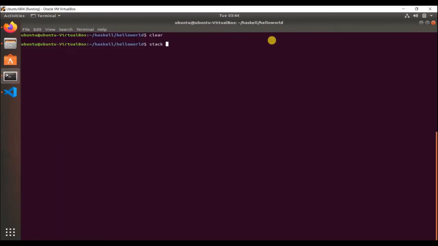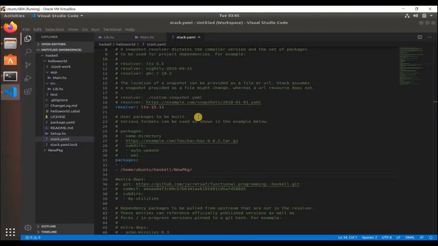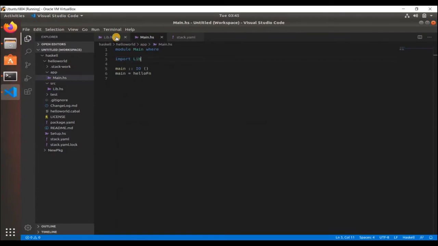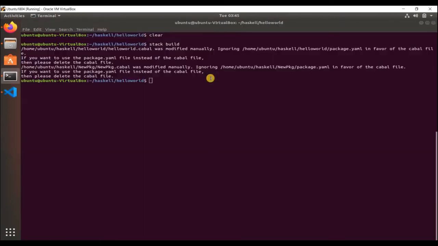Now let's do a stack build. Let's see whether it is built properly.